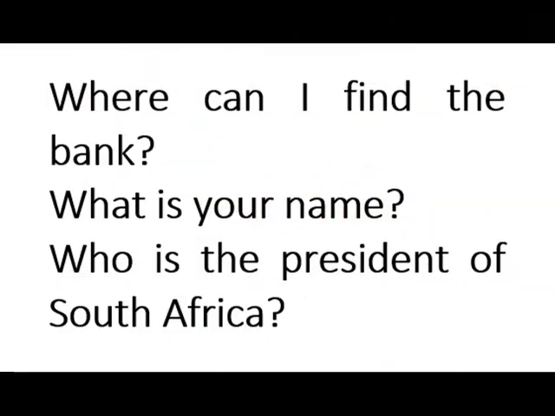Interrogative sentence is a sentence that asks for information. It's a sentence that asks a question because it seeks to get information. Look at this example. Where can I find the bank? What is your name? Who is the president of South Africa? All these are examples of interrogative sentences.